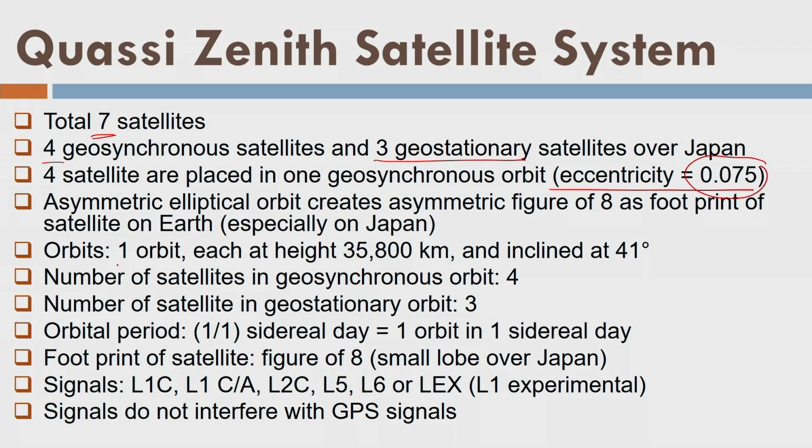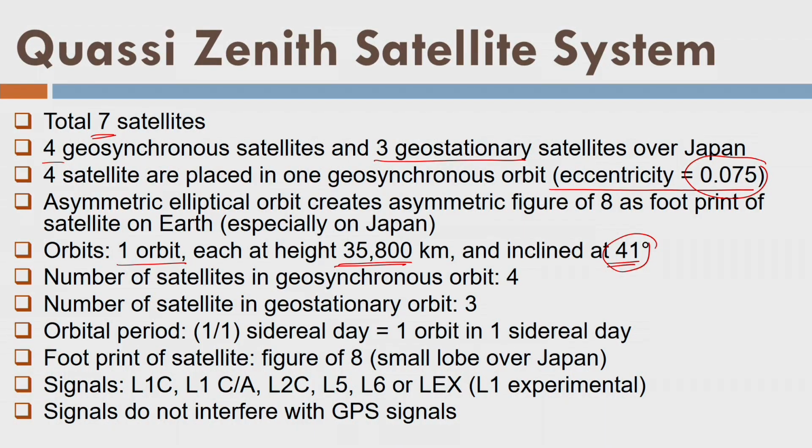So it has one orbit at geosynchronous or geostationary height, and these orbits are inclined at 41 degrees, because that is the latitude of Japan somewhere. Fine. The number of satellites in geosynchronous orbit is 4, and the number of satellites in geostationary orbit is 3, that is in the equator plane, at 0 degree inclination, and there is 41 degree inclination for the other orbits.